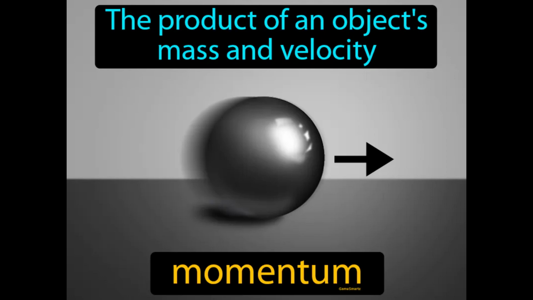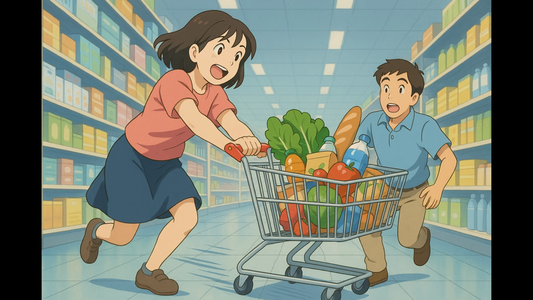The product of an object's mass and velocity. Momentum. Momentum is a measure of how much motion an object has and how hard it is to stop. Imagine trying to push a heavy shopping cart that's already rolling quickly down a supermarket aisle. Just like the difficulty in stopping or changing the direction of that cart depends on how heavy it is and how fast it's moving, an object's momentum is determined by its mass and velocity.